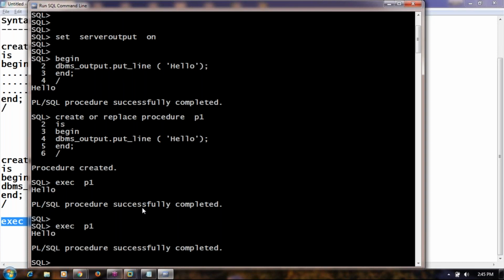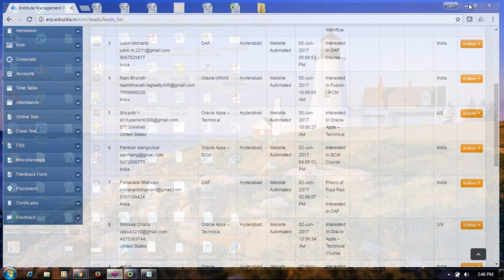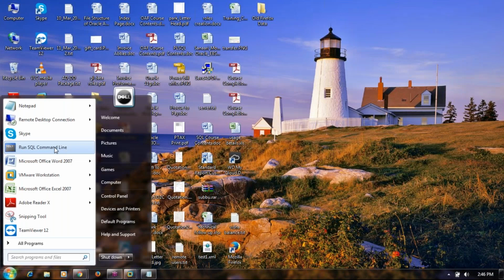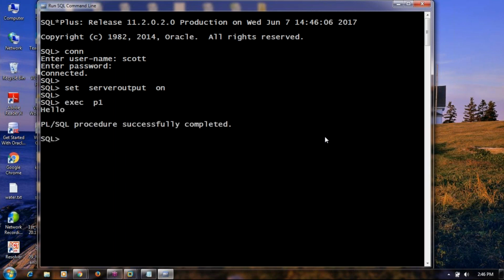Not only in this session, can I run it in the next session? Are you able to get it in the next session? Can I run it after the next session? Can I run it after 1 day? Can I run it after 1 week? Can I run it after 1 month? Whenever you want, you can call it.